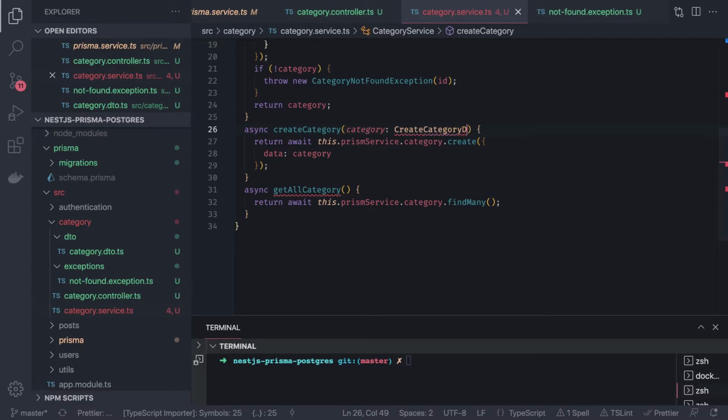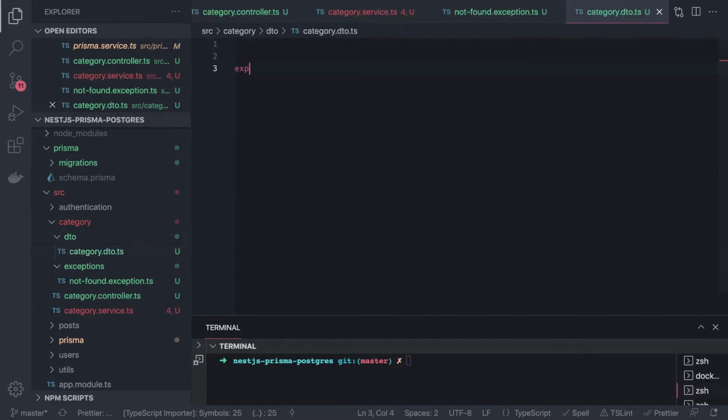That DTO we are going to use. So let's create this DTO, which we are going to use inside a controller and inside a services category DTO. So this is export class. DTO means the attributes which you want to pass inside the create DTO. So we just want to pass only the name.